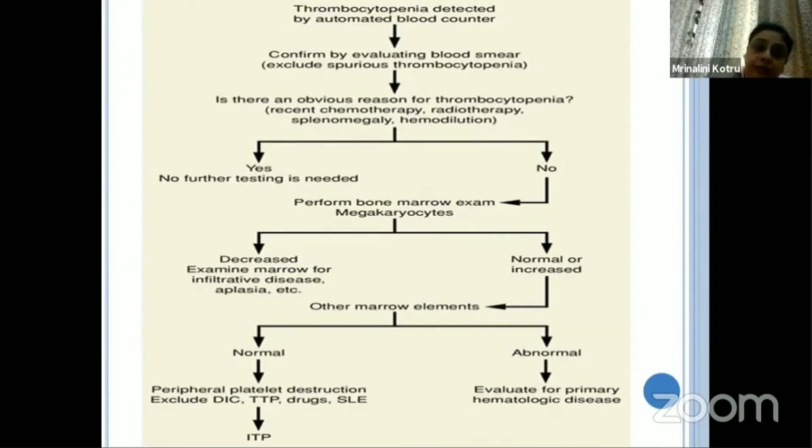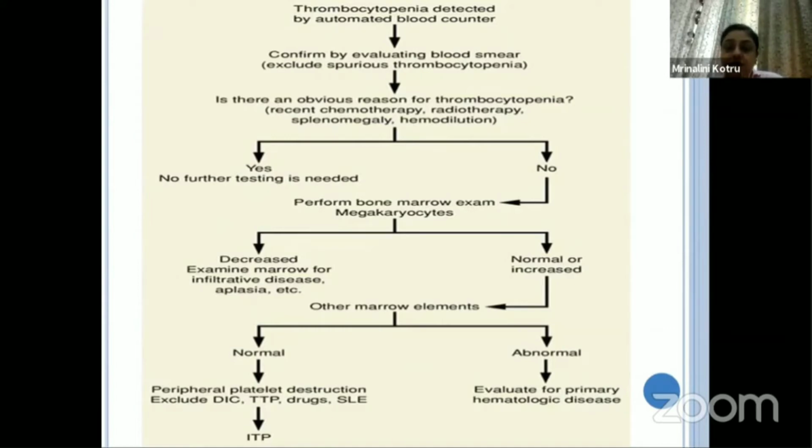So any infiltrative disorder or anything. If it is normal or increased, then you start thinking of diseases which lead to platelet destruction. That is how you approach thrombocytopenia when the other parameters in the screening coagulogram are normal.